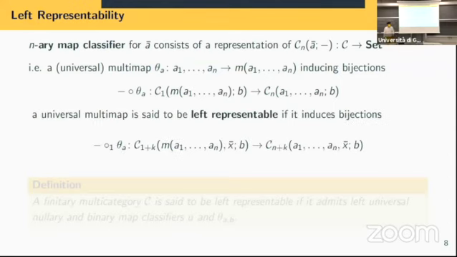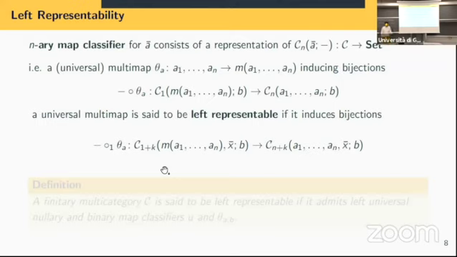Then to be left representable, this is not enough, we need more. Left representability is when the bijection stays a bijection when we add something on the right. Left, I guess, because the product is on the left. It doesn't seem like an important condition, but it is. It's very important, and even representability would be if it will still be a bijection adding something on the left of M, and that's even more.